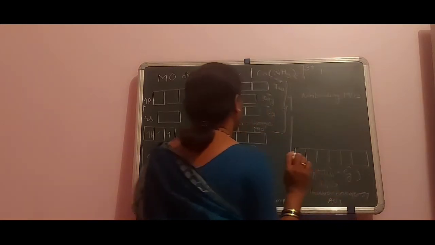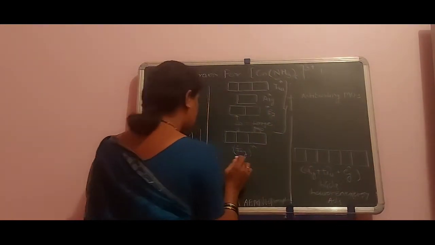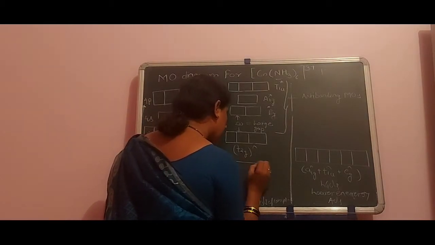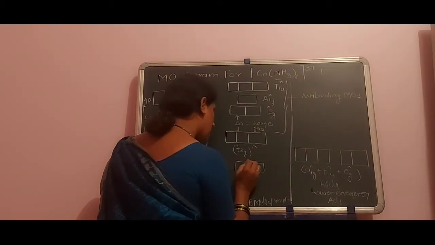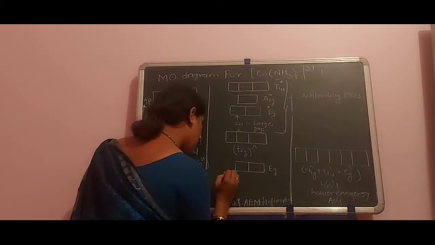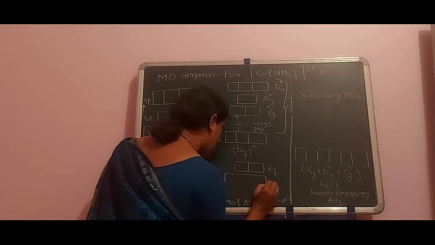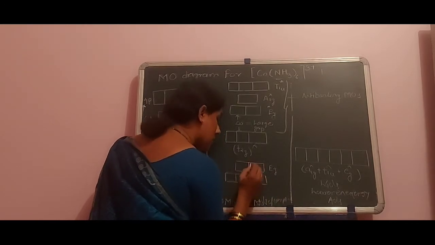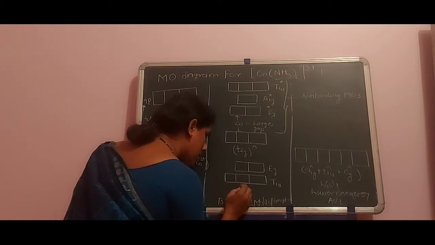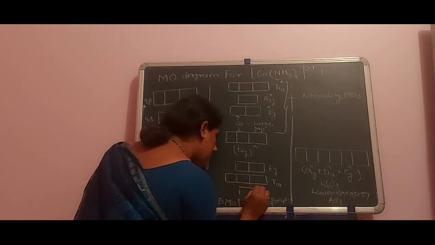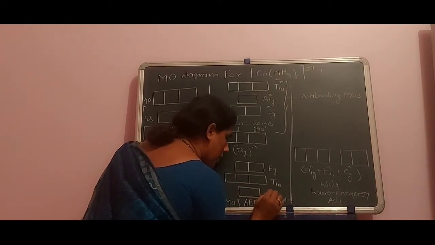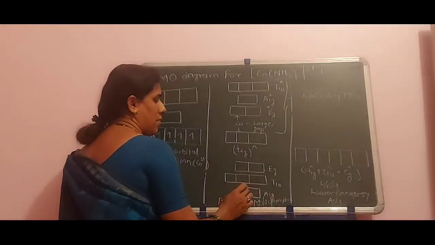Okay, now below this you have to draw your first Eg bonding molecular orbital. Below this we have to draw here T2G, T1U, and below this we can draw here A1U, A1G. Okay, that is one of them.